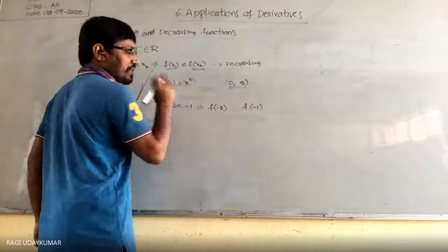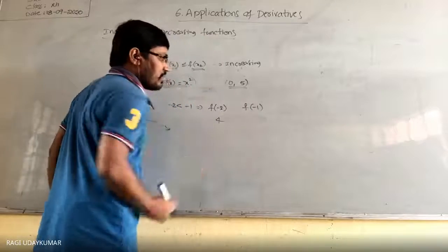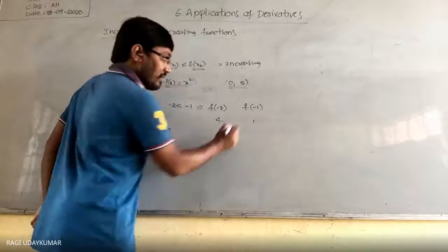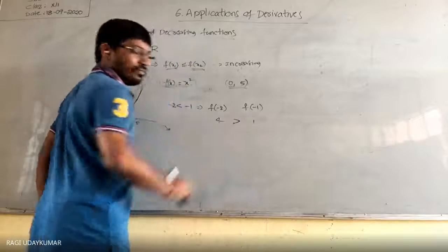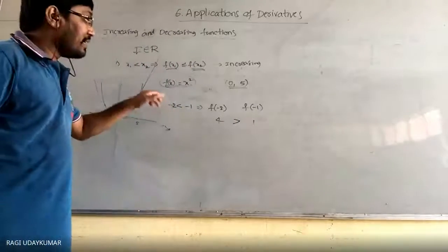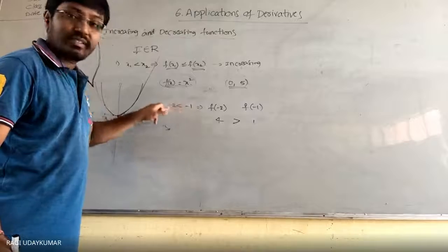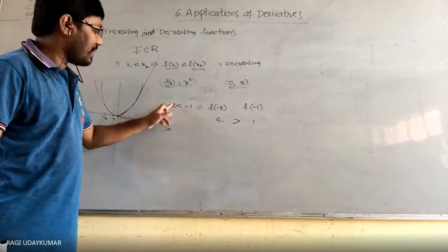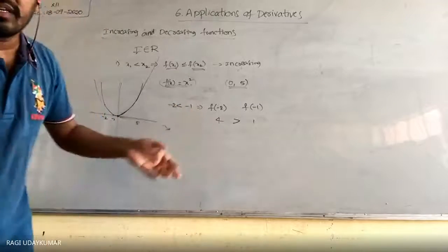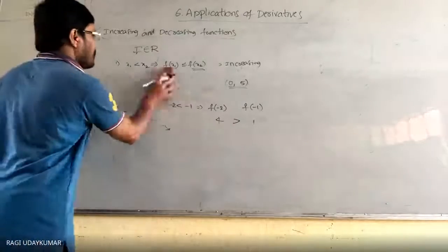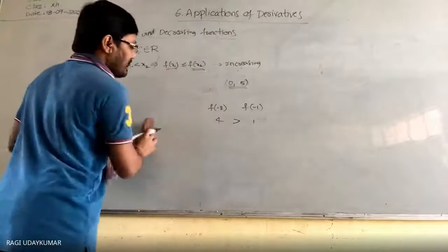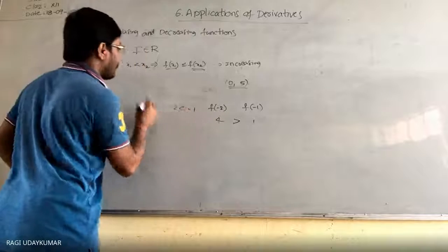Actually, f of -2 is nothing but 4. F of -1, what will you get? 1. Yes, greater than. So that is nothing but the domain values: x1 is less than x2. From this you can get the definition of the decreasing function. You can extract the definition of a decreasing function.